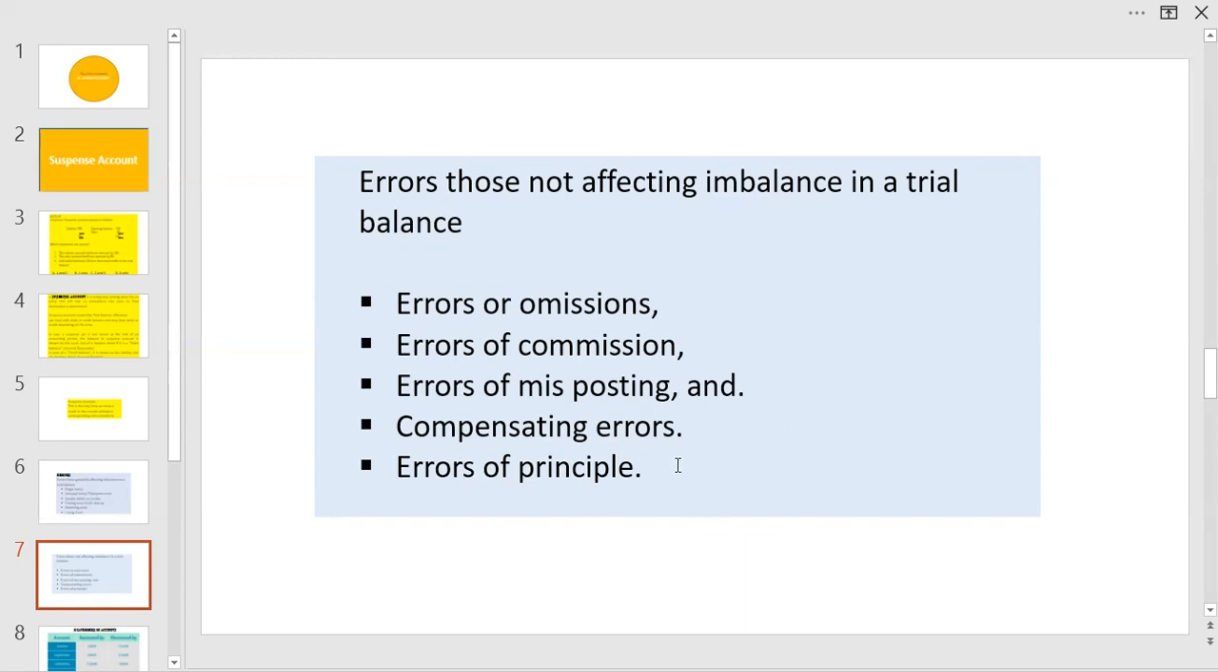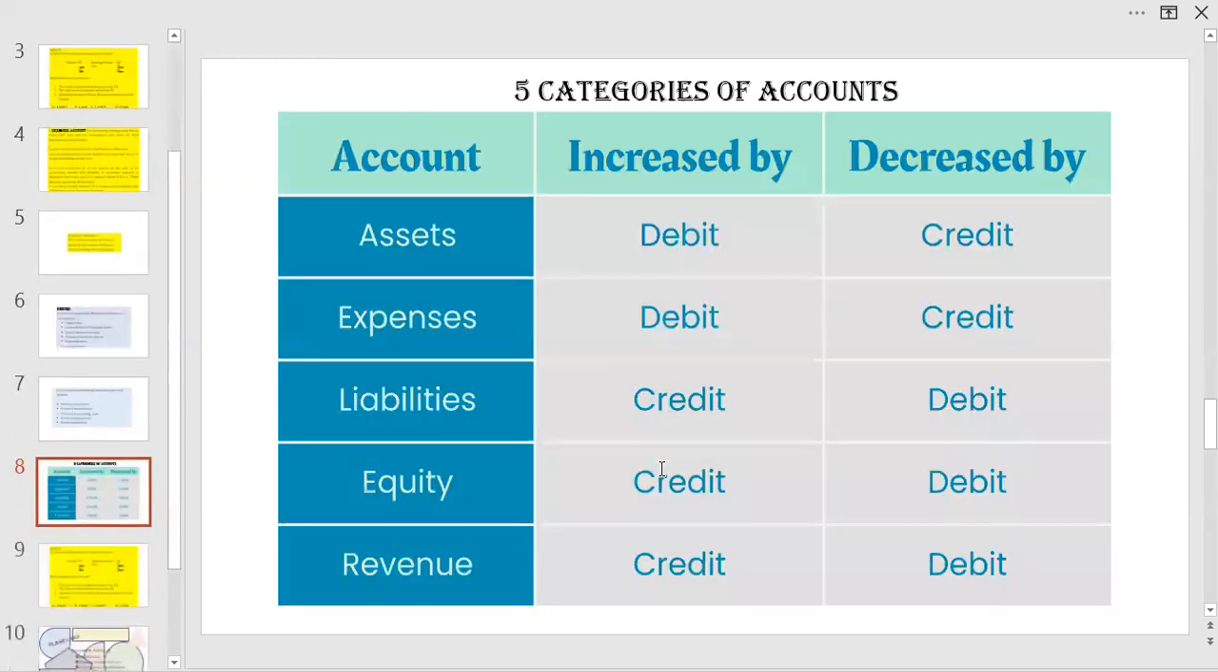Errors of principle, these may appear the same as the other errors, but impact of this is more in the final accounts. Example, an expenditure is shown as an asset or vice versa, or an income is shown as a liability or otherwise. Hope the subject is clear. Now let's go to the question to see how we can answer.